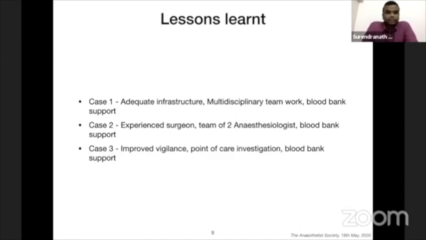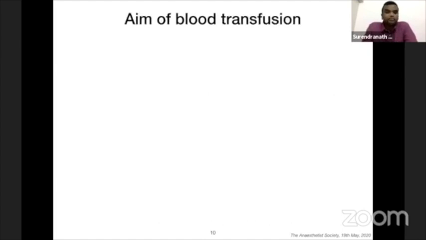So if you see in the 3 scenarios, the thread which binds these 3 is good blood bank support. So every credit of saving a patient with massive bleeding in a hospital should be given to the blood bank, as it is claimed by the clinicians.